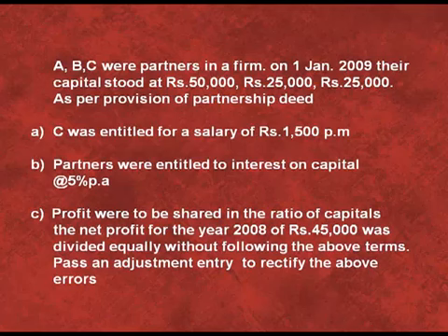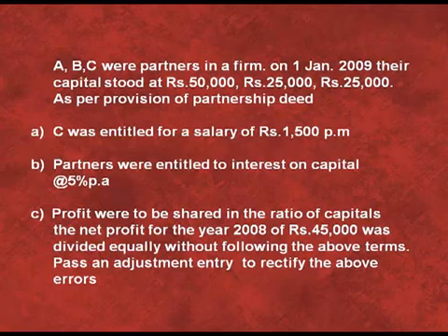A, B and C were partners in a firm on 1st January 2009. Their capital stood at rupees 50,000, 25,000 and for C it is also 25,000. As per the provision of partnership deed, C was entitled for the salary of 1500 per month.